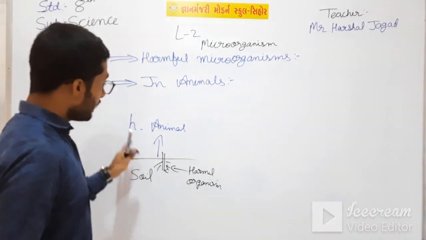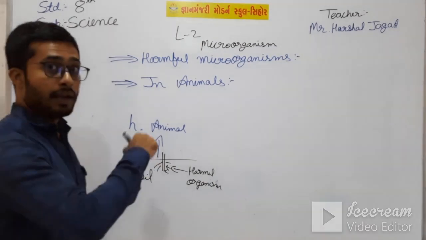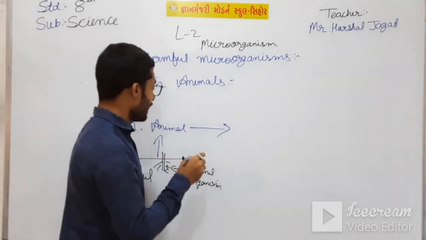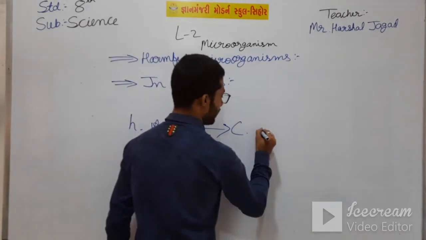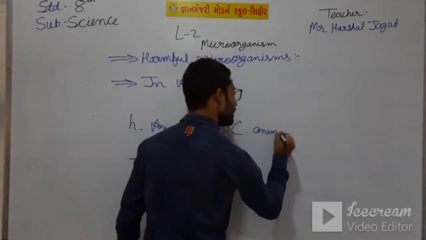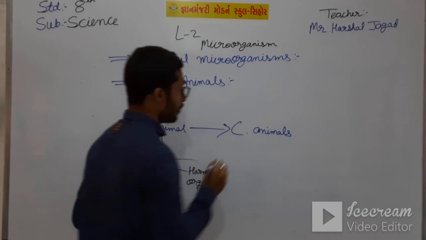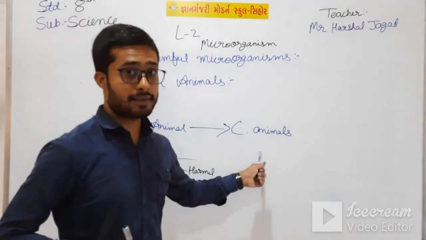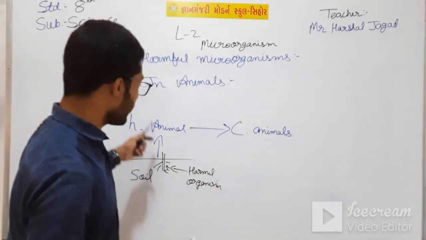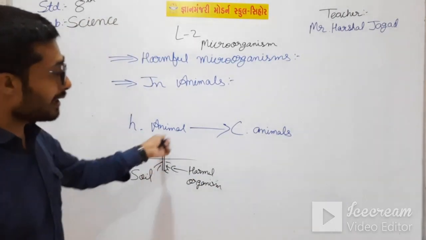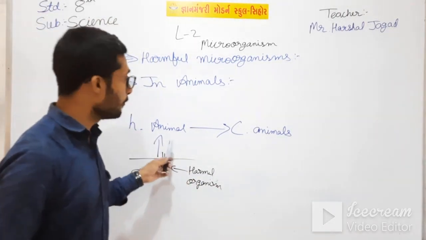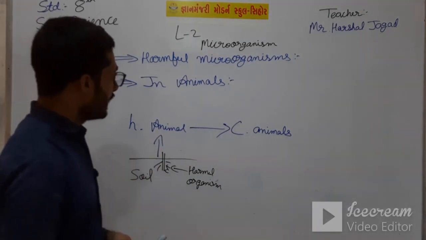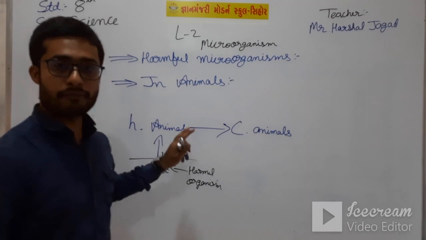And then when the herbivorous animals are eaten by which animals? Carnivorous animals. So this bacteria is also transferred to carnivorous animals. In that way, there is a chain of these harmful microorganisms, and this is the chain of how the animals are infected.